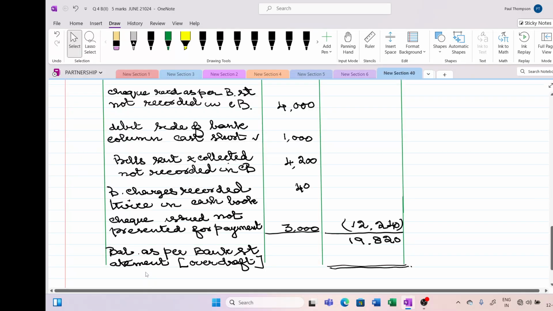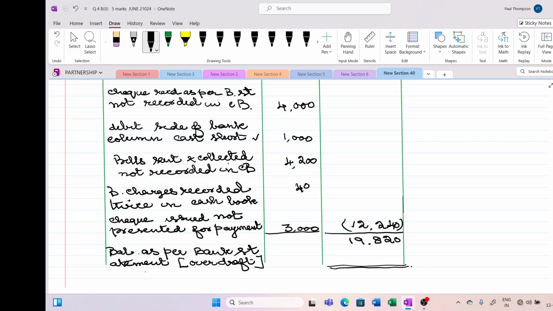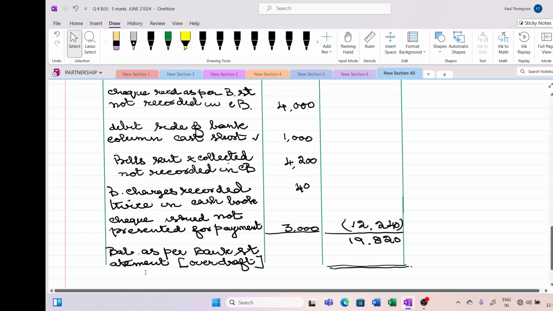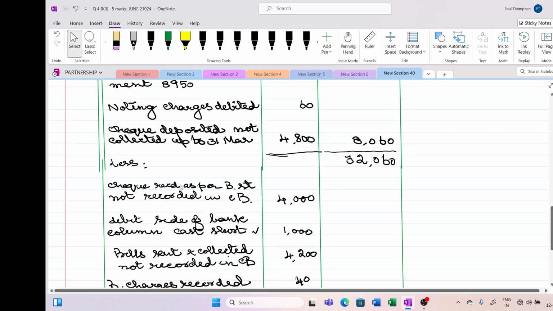Now check issued but not presented for payment. So bank has not made the payment. So it is not going to increase my overdraft. So you have to reduce the overdraft. The total comes to 12,240. And don't get any confusion. The total overdraft is 32,060.